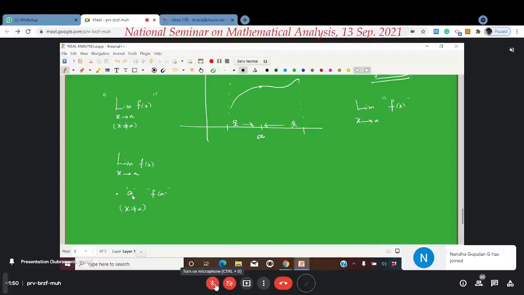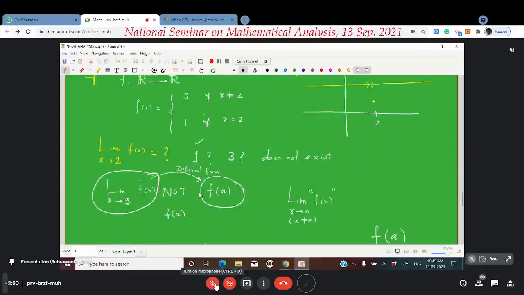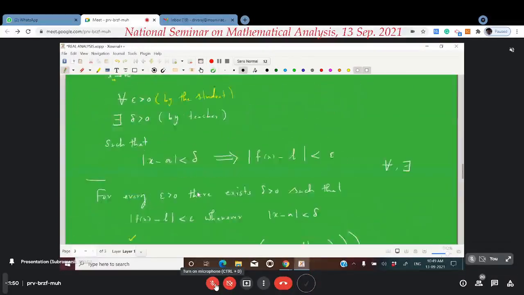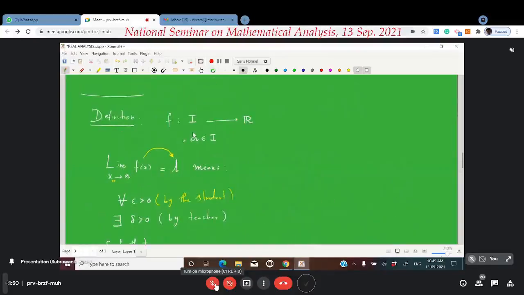So, I am not interested in what is happening at that particular point. Therefore, the first point I have to remember is to forget, in the definition, about the point a and f of a. That is, x goes to a means it can come very close to a, but it is different from a. That's what I want.